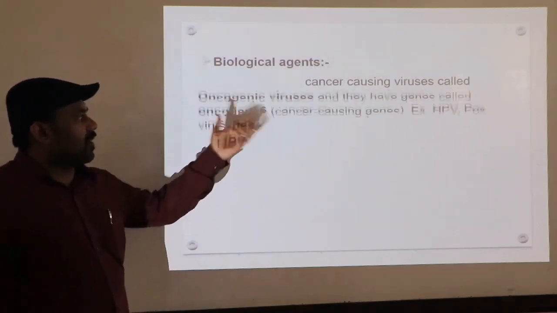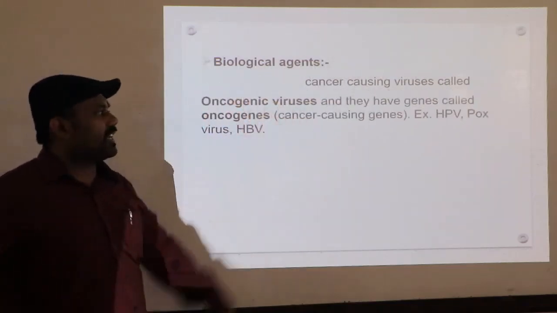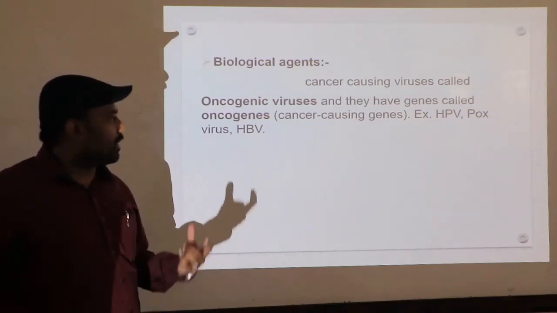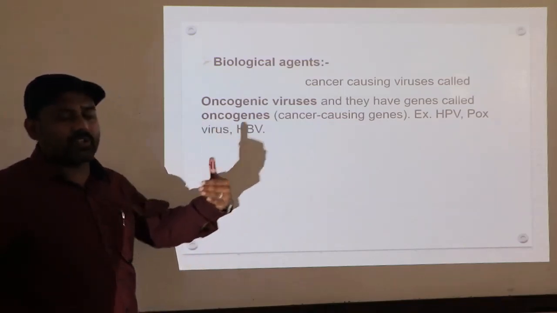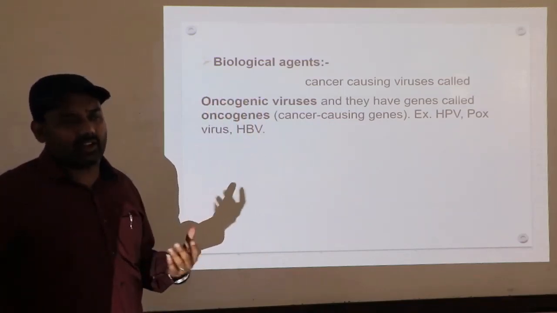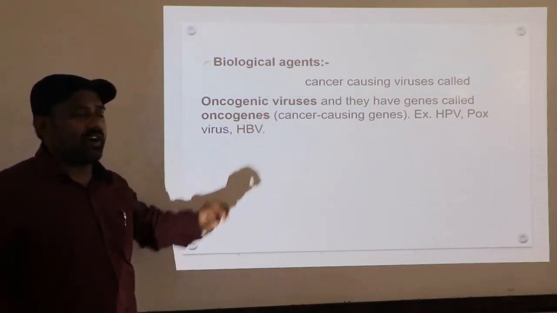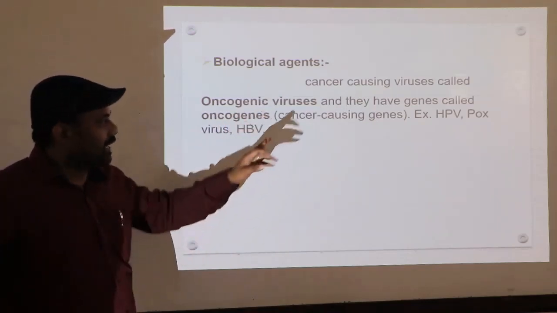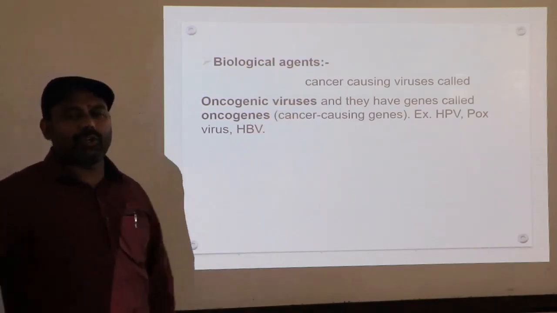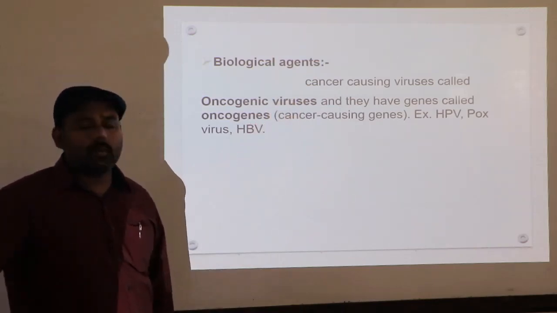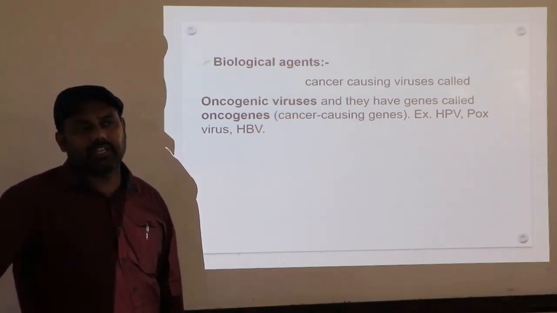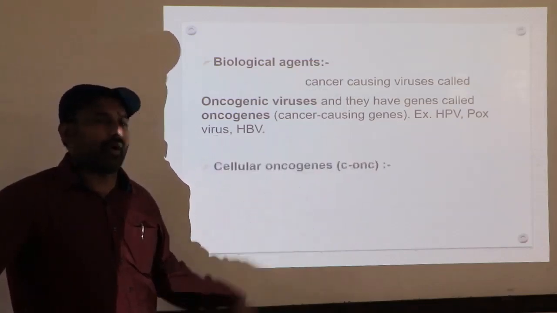Those viruses can cause cancer, and they have some genes responsible for causing cancer, called oncogenes or oncogenic genes. Examples: HPV, I told you, human papilloma virus, pox virus, HBV, that is hepatitis B virus.